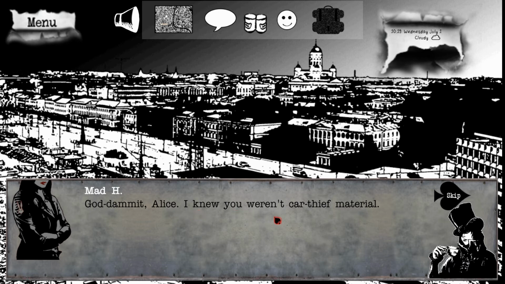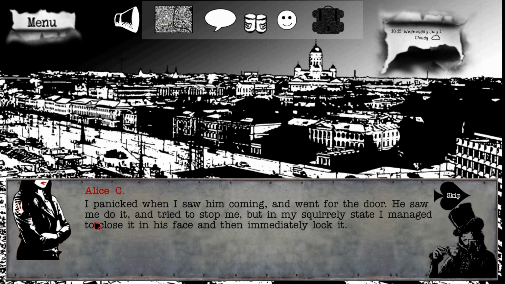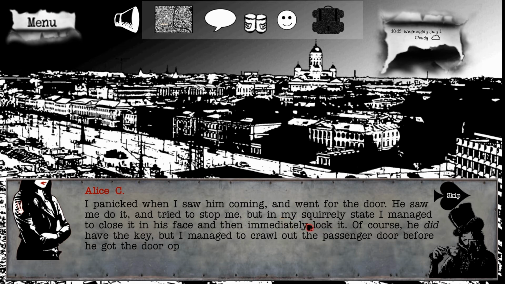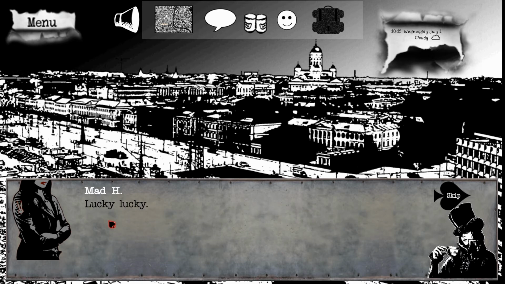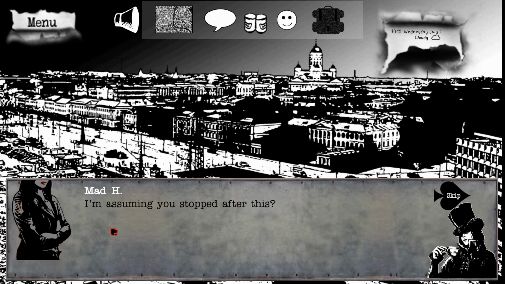God damn it, Alice. I knew you weren't car theft material. I panicked when I saw him coming and went for the door. He saw me do it and tried to stop me, but in my squirrely state, I managed to close it in his face and then immediately locked it. Of course, he had the keys, but I managed to crawl out the passenger door before he got the door open again. Lucky. Yeah, hey, it was my first attempt at car theft, even if it didn't go very well.